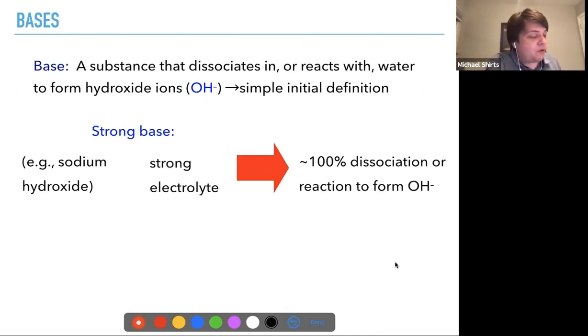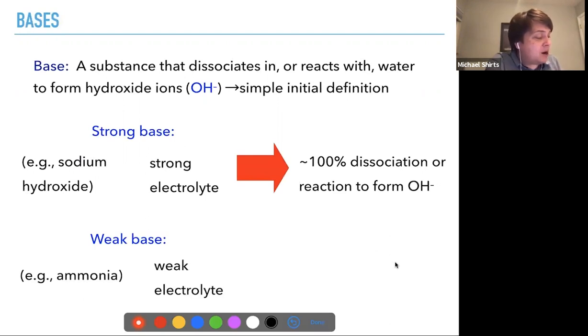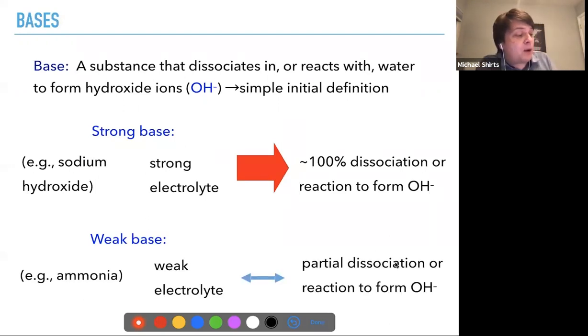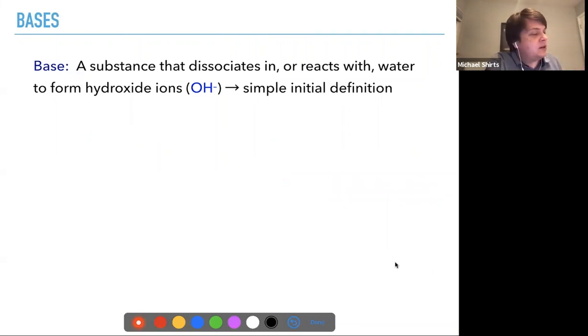reacts to form hydroxide ion, OH minus. A weak base, something like ammonia, is a weak electrolyte. It partially dissociates or reacts to form OH minus. In the case of ammonia, it actually reacts with the water, even though it doesn't have OH in it. It is highly likely to grab a hydrogen from water to produce hydroxide.